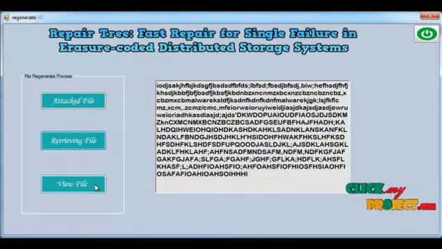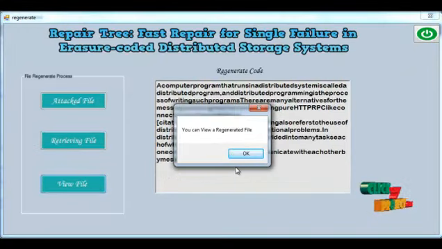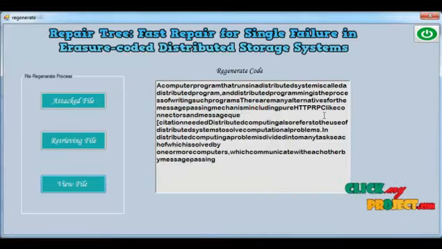Now see the original file. Now the file is regenerated from the malware attack. Now we can see the regenerated format. These files are stored in the same area.